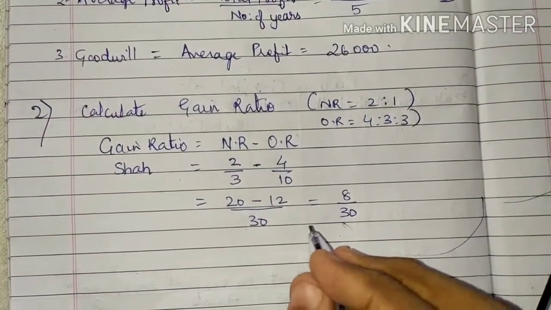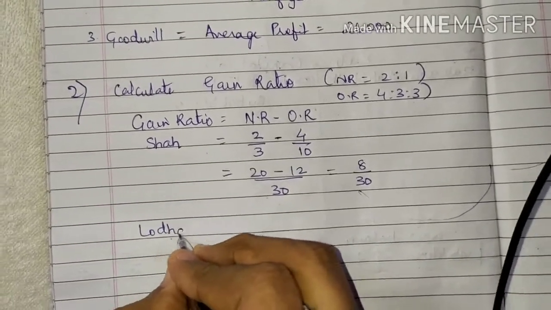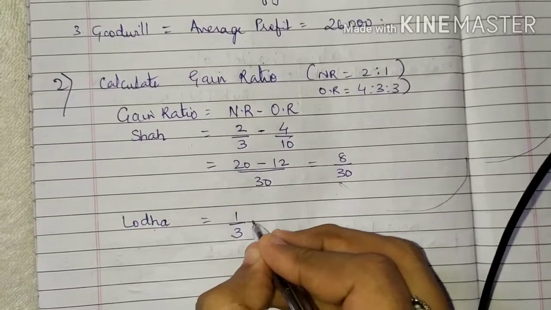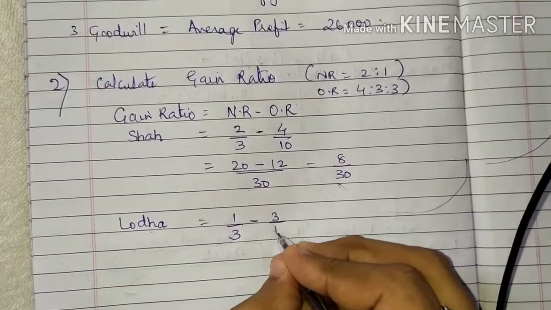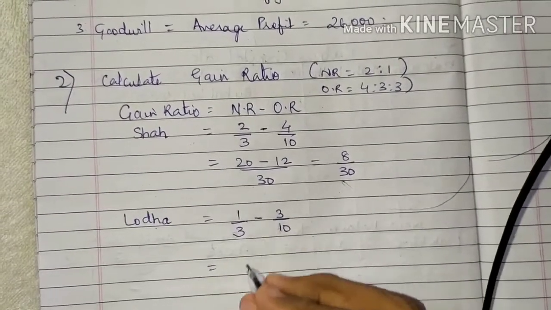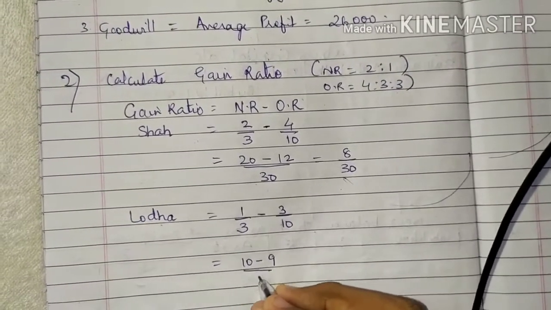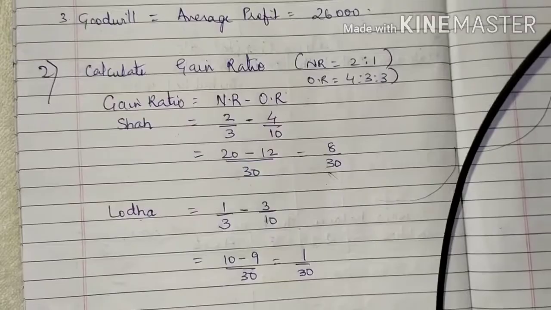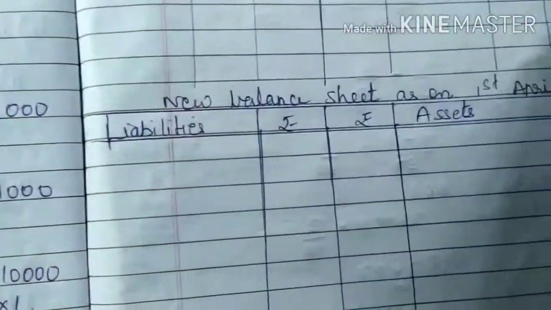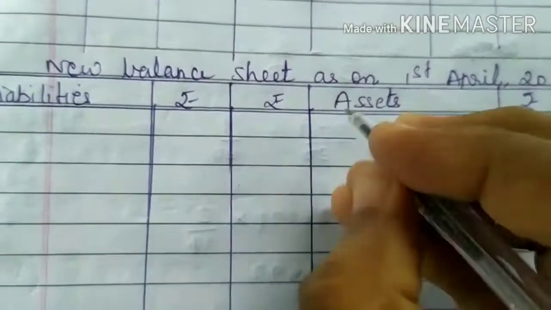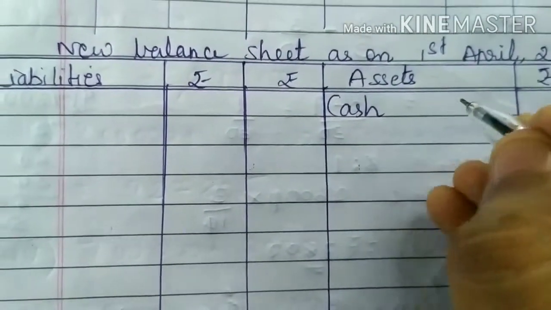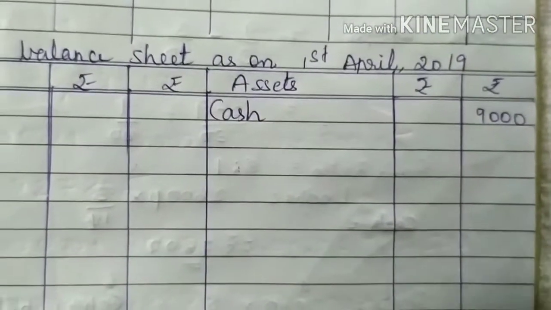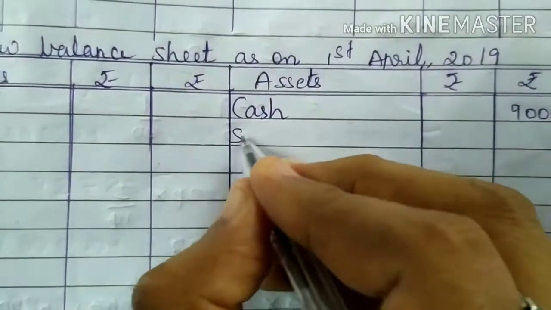Same way we have Lodha. Lodha's new ratio is 1/3. Old ratio is 3/10. So 10 1s are 10, 3 3s are 9. So it will be 1/30. Start solving the sum. First is cash. Cash we will write directly on the asset side, cash account, which is 9,000 rupees. Then you have sundry debtors.